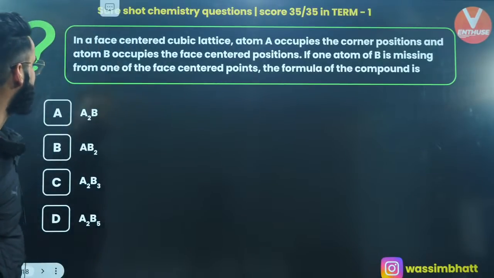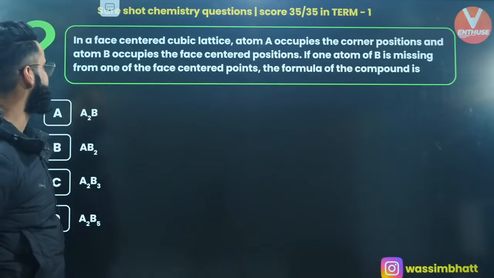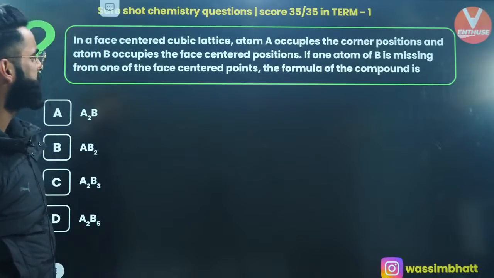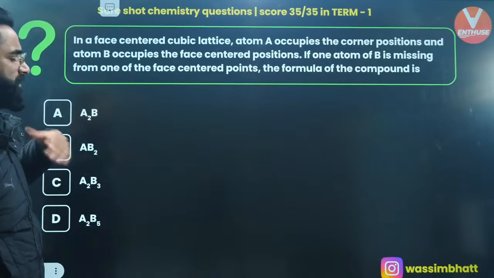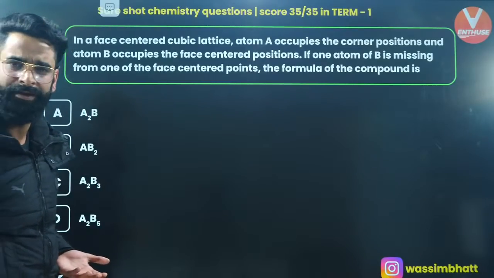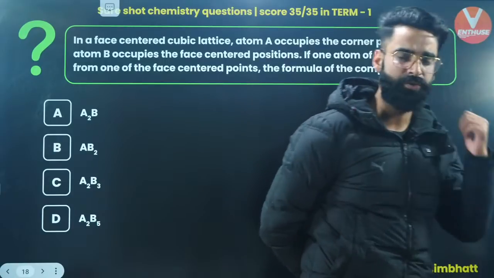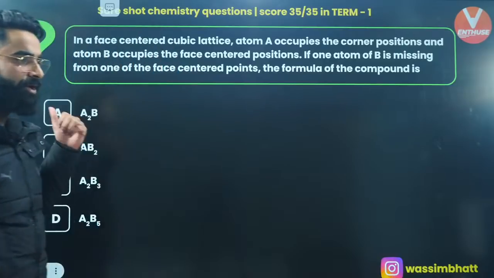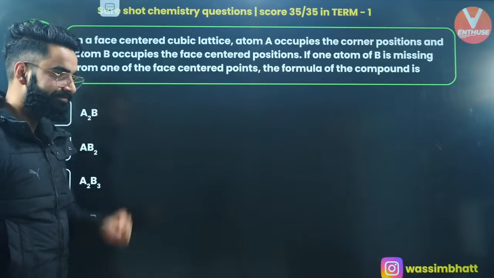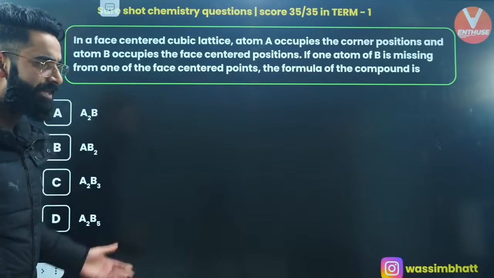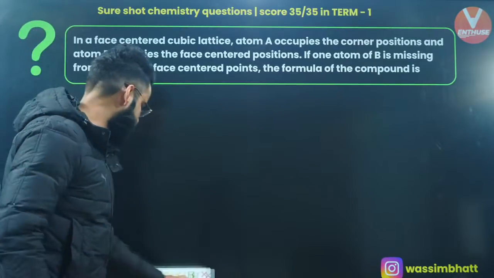Look at this question. In a face-centered cubic lattice, atom A occupies the corner positions. Atom B occupies the face-centered positions. If one of B is missing from one of the face-centered points, the formula of the compound is going to be? What do you think about this one? You need pen and paper for this. Absolutely, you need it. So solve it and let me know quickly its answer. I can see the majority of the students are coming up with option D. Let me exactly check, is it going to be option D or not?